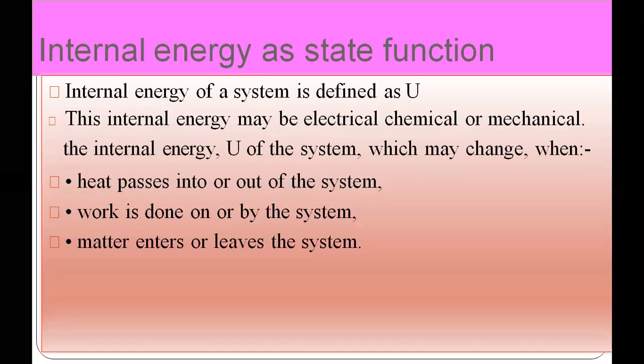Okay, so let's talk about internal energy as a state function. What is internal energy? Internal energy means the energy which is there in the system, and it will be affected by so many things. The internal energy is denoted by capital U, and it may be electrical, chemical, or mechanical. If we talk about a dry cell, it contains chemical energy.